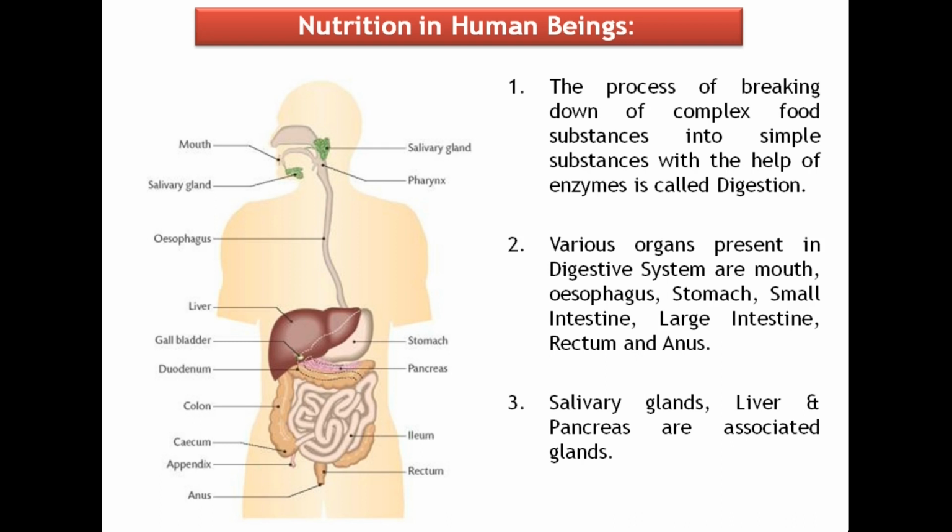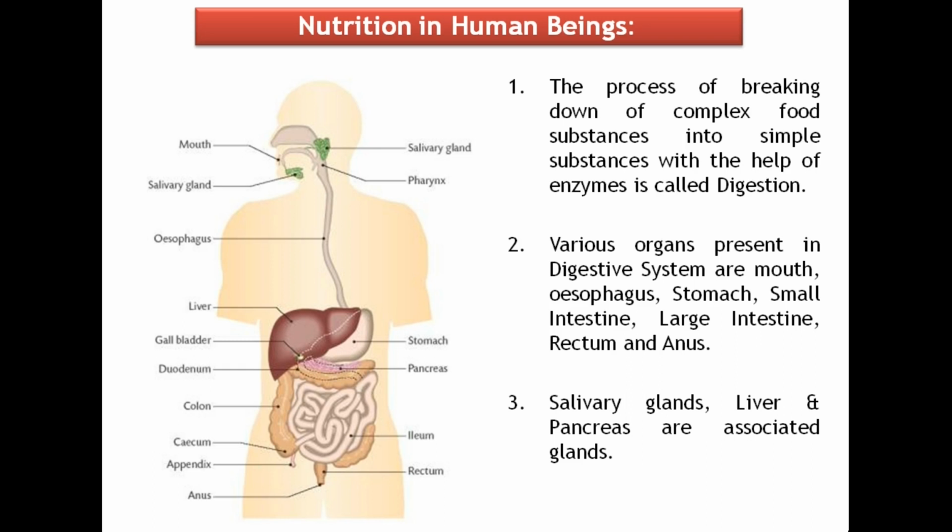First of all, let us know what is digestion. The process of breaking down complex food substances into simple substances with the help of enzymes, which are absorbed into the body, is called digestion.